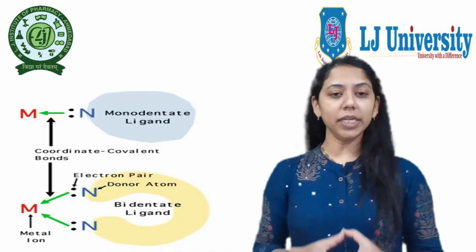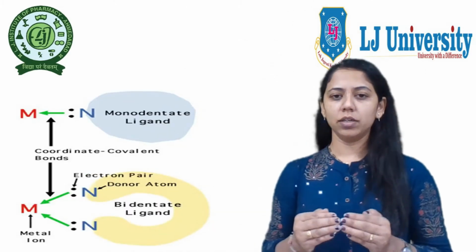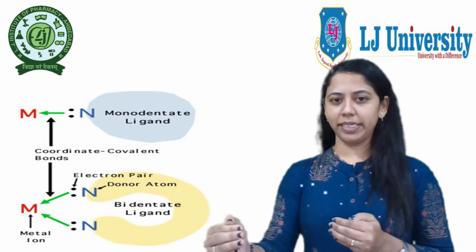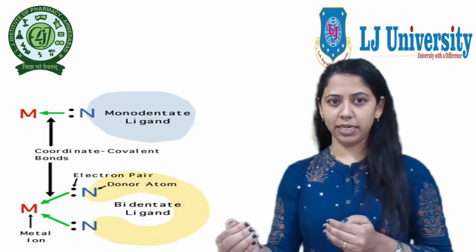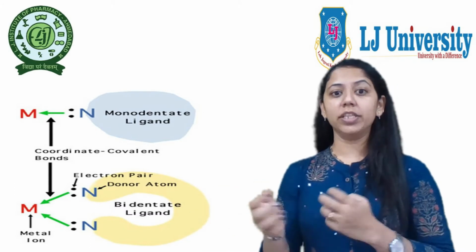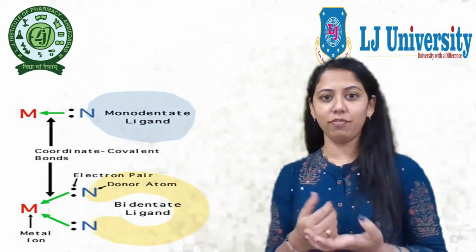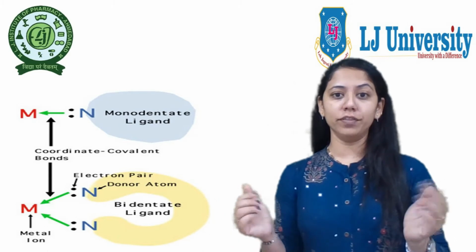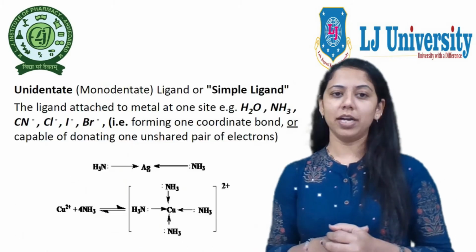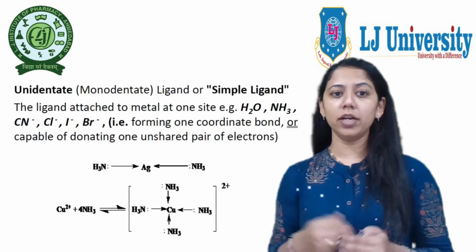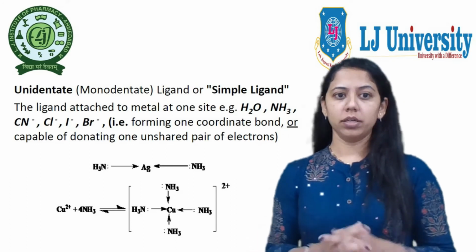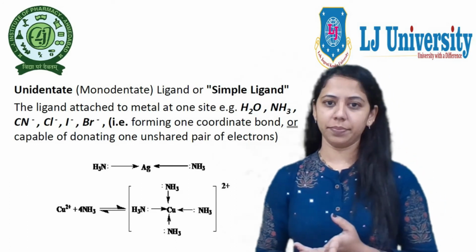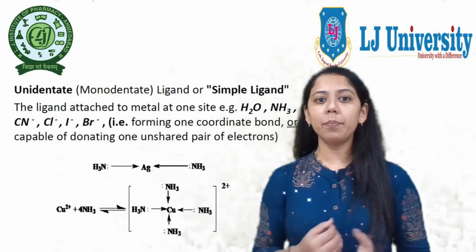Now we properly understood that the ligand donates electrons towards the metal. The metal is the acceptor ion. They combine with a coordinate covalent bond and form a complex. But here we have varieties of ligands. They are classified according to their donor group. That means the unidentate ligand, or we can say simple ligand.